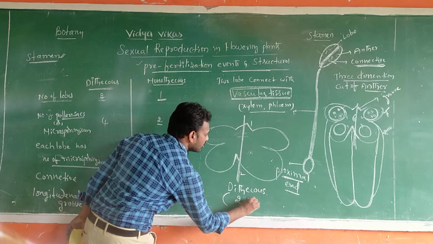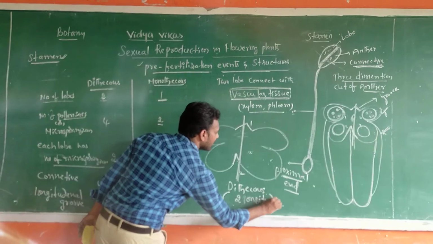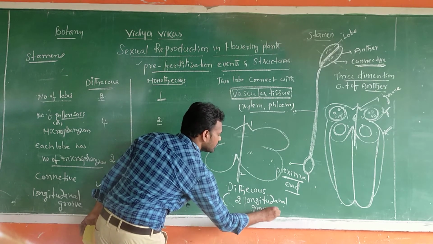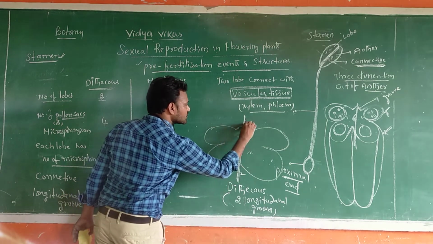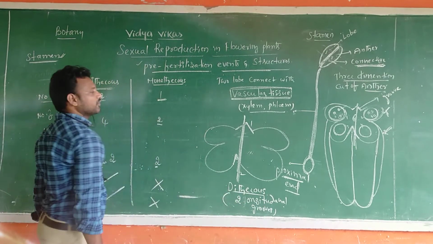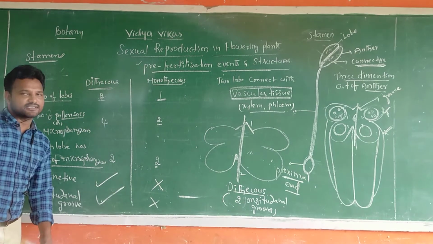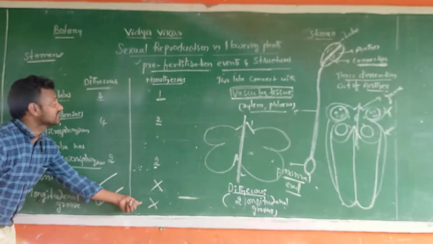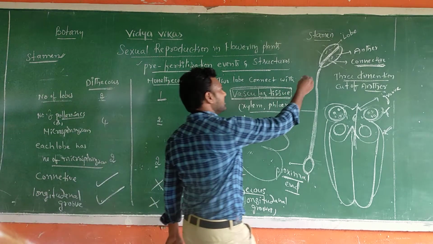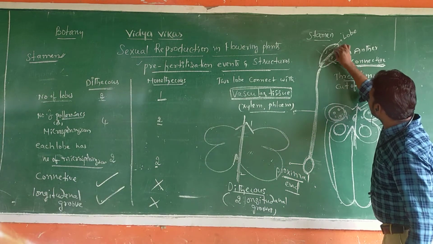Two longitudinal grooves. Here there are two longitudinal grooves, this one and this one, present only in dithecous anther. This is absent in which one, sir? Monothecous.